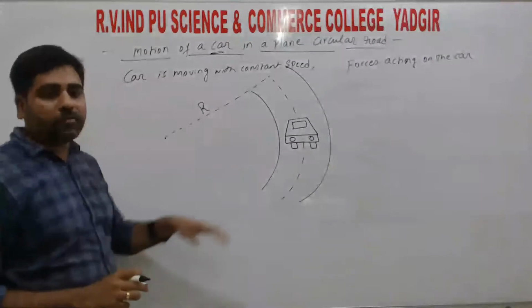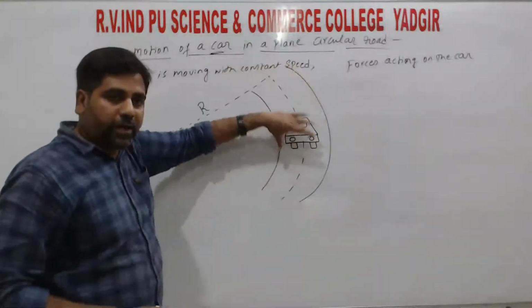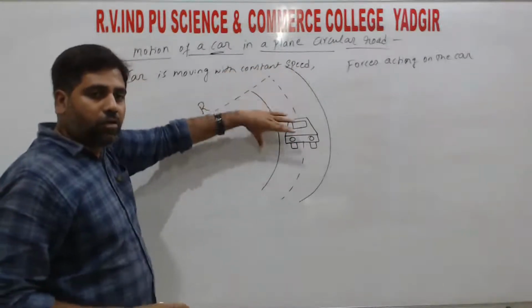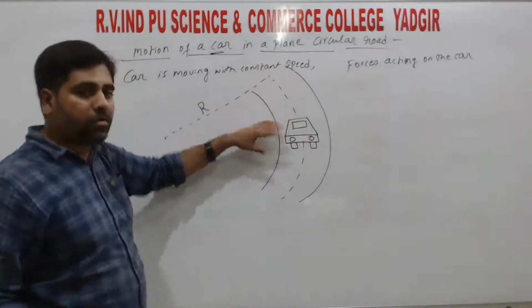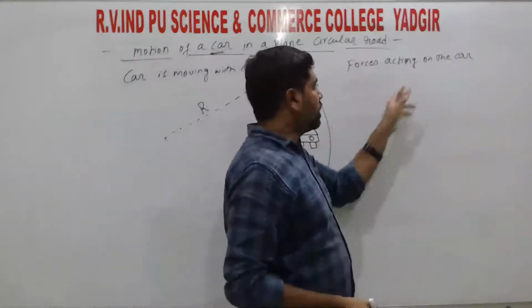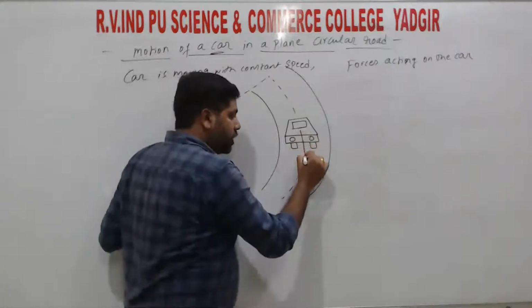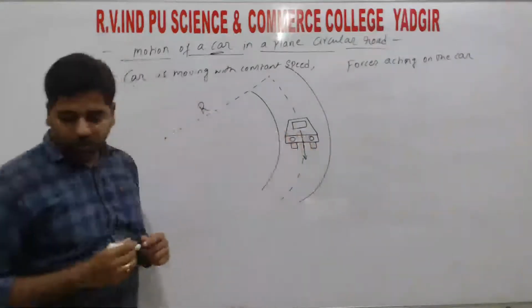That means v is constant for this car, and the car is moving in a turning road. We can call it a turning road, curved road or circular road, any of these can be mentioned. So the forces which are acting on this car: the first force is the weight of the car, which always acts downwards.